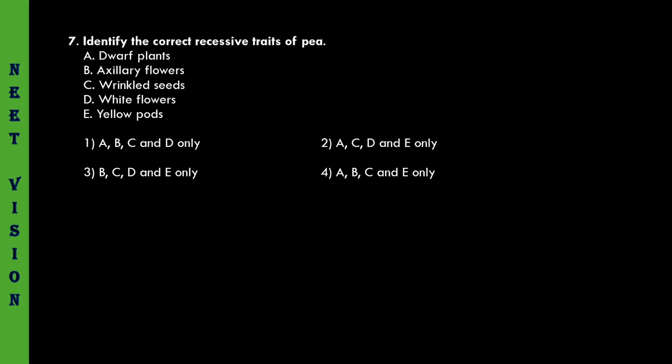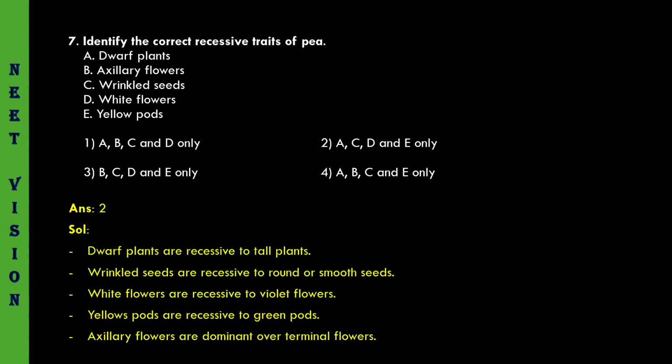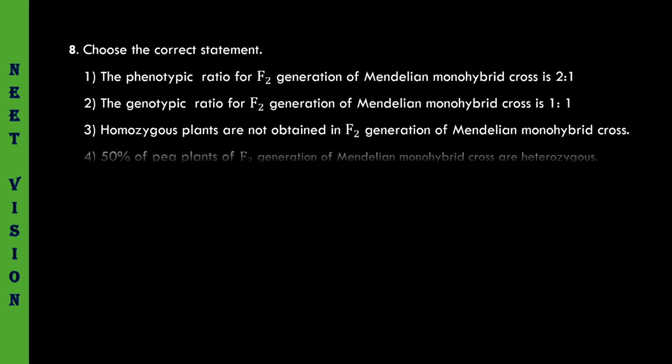Second option must be the correct one. Let us see the answer. Second one. Dwarf plants are recessive to tall plants. Wrinkled seeds are recessive to round or smooth seeds. White flowers are recessive to violet flowers. Yellow pods are recessive to green pods. Axillary flowers are dominant over terminal flowers. Coming to the next question.